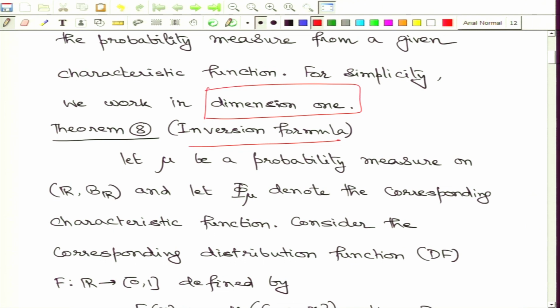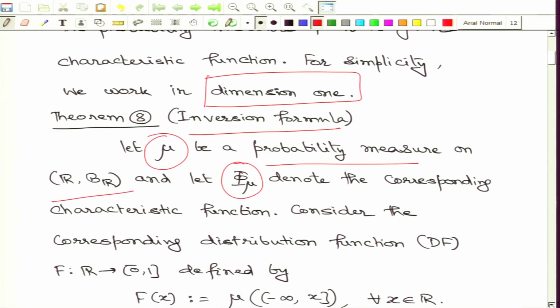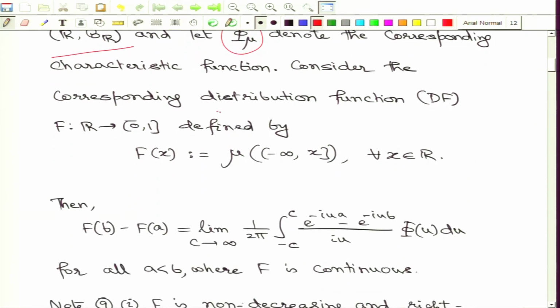The setting is simple. I start with the real line together with the Borel sigma field, and let us say mu is a probability measure defined on that measurable space, and look at the corresponding characteristic function. We are also going to look at the corresponding distribution function, just for recall.